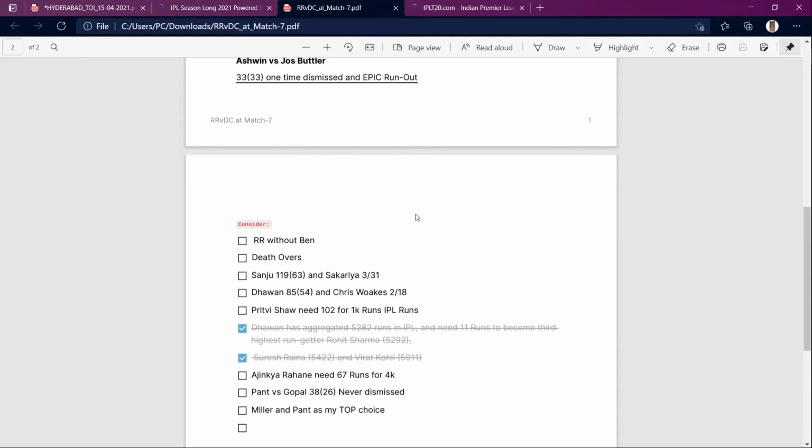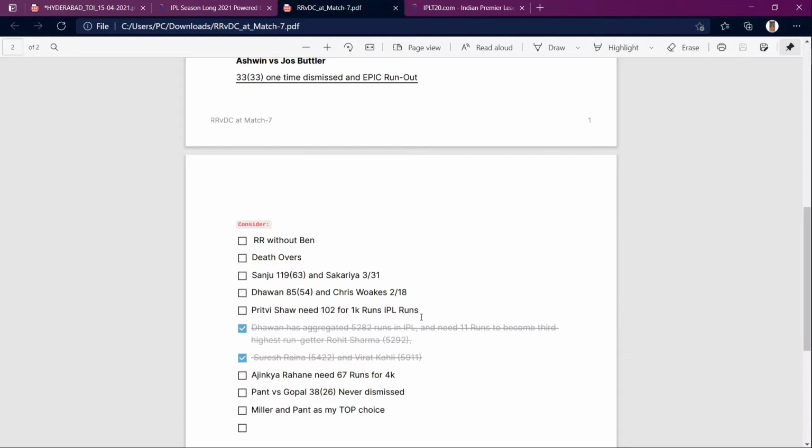That's what the moves were in the first match. So we cannot expect who will bowl the death overs. They tried to go with Chris Woakes, but he is not the kind of death over bowler. So he'll be opening, that's for sure. And talking about Sanju and Sakariya, they are the 2 top scores. And talking about Dhawan and Chris Woakes, they are the top 2. So these are the top 4 picks from both sides.